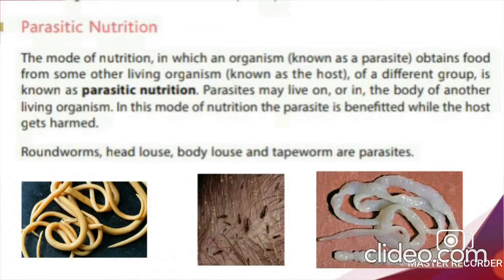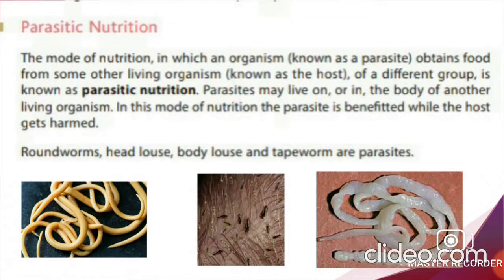The mode of nutrition in which an organism is known as a parasite. Yes, here what is a parasite? A parasite is a living organism which lives in or on other living organisms and obtains its food from them. Got it?